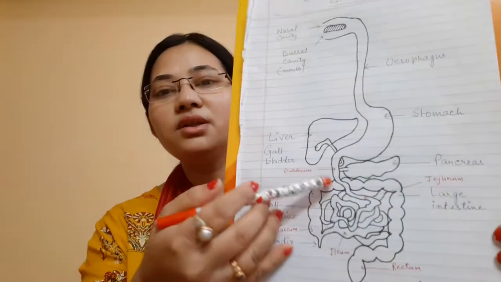Okay, I will make a chart and I will upload it. What are the different types of enzymes which are present in the mouth and the stomach, the small intestine, the pancreas, etc. So we will study about them in our next videos.